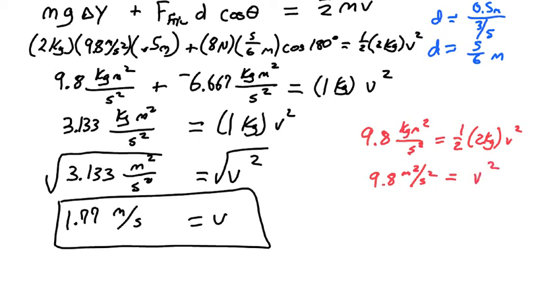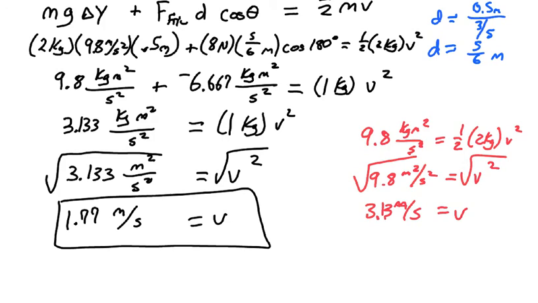And then when I square root 9.8, I end up with 3.13 meters per second. Meters per second equals v. So I square rooted those. There we go. So the red v there, that's what we would have if we had no friction on this surface. And then the black is our actual answer to this with friction, and it's slower than the without friction case. So that's a good sign there.